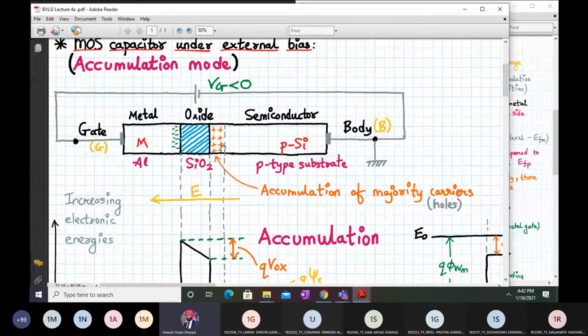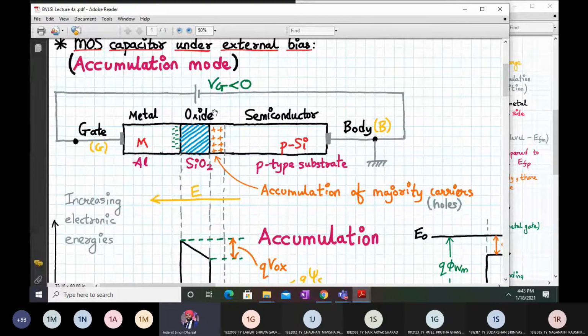So as we get more hole carriers at the silicon and oxide interface, do you agree on this? There is accumulation of negative charge made up of electrons on the metal oxide side, and there is accumulation of holes on the semiconductor and oxide side. Here you see clearly there are electrons over here and there are holes over here. Negative charge and positive charge attract each other, but they cannot cross it. So more of them will get attracted and accumulated over here.